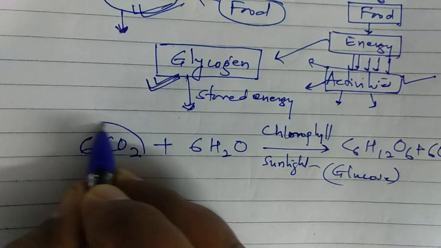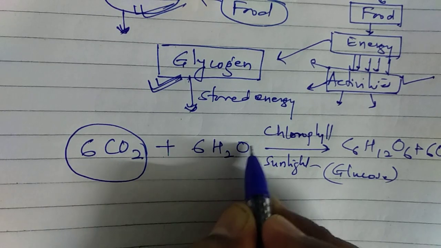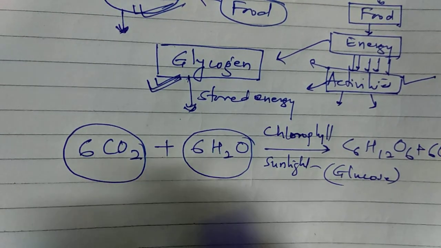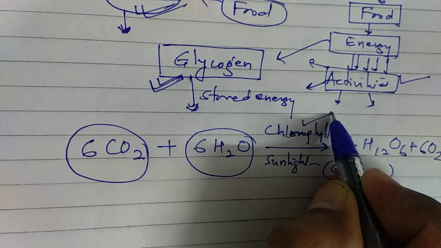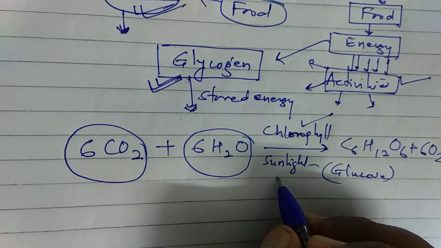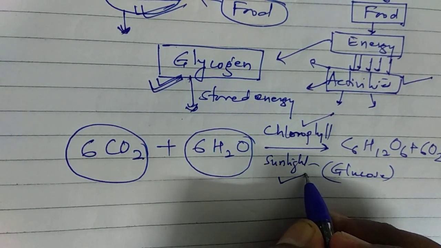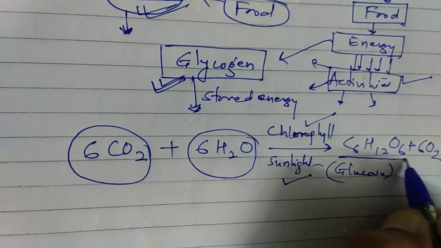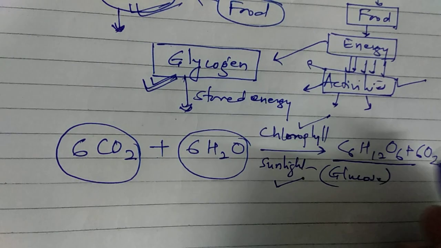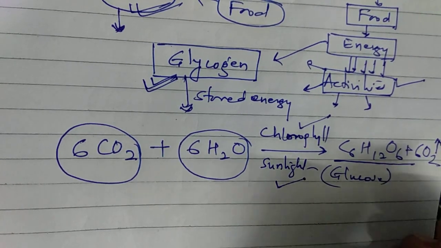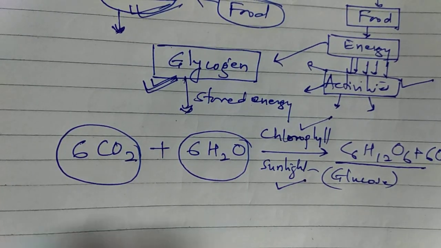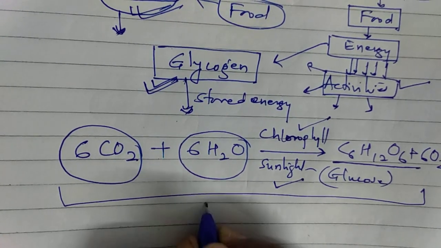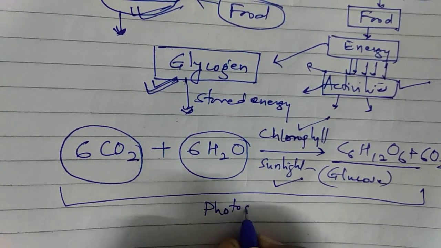Now this inorganic substance carbon dioxide combines with water in the presence of chlorophyll, a green pigment present in the plant, and sunlight, a photon or light received from the sun, and forms a component known as glucose. With glucose, a large amount of oxygen is released.